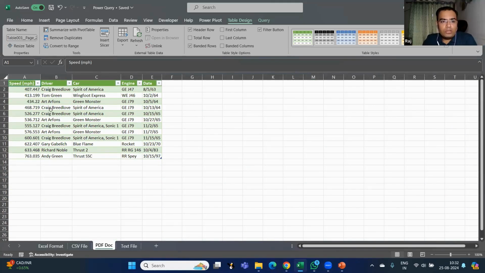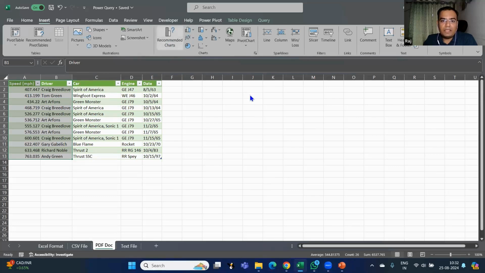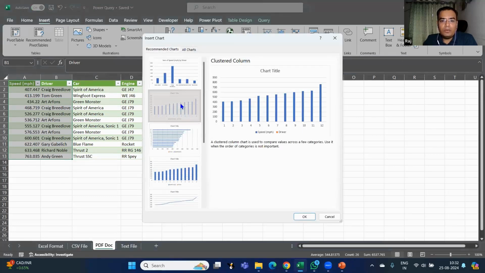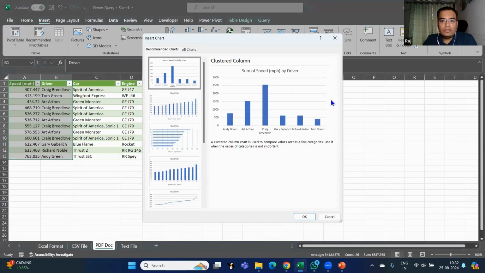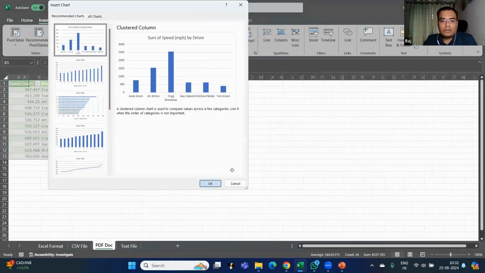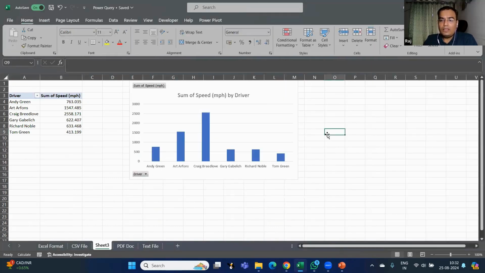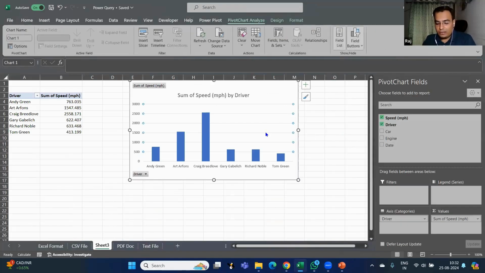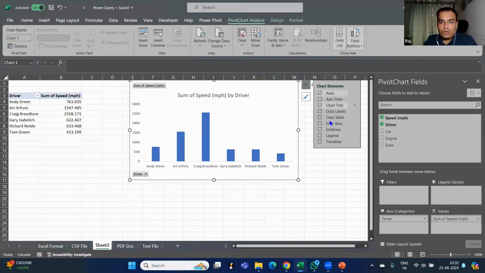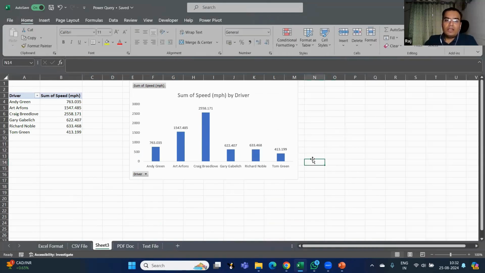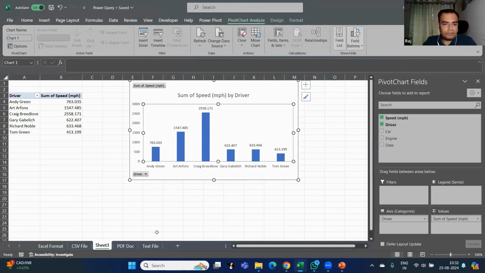Clear? So for example, if I want to create a chart which will tell me driver and speed, which driver is running the vehicle at what speed, I can just go into insert and here I have recommended charts. Recommended charts will help you to create charts in a single click. So see, my chart is also created, right? This makes our life quite easier and simpler. So you can present your data like this in Excel. I hope this is clear.